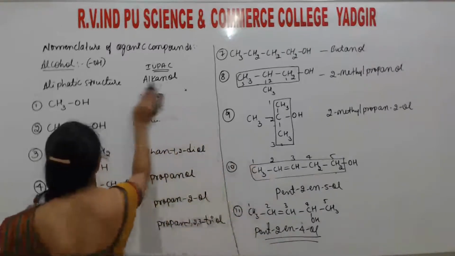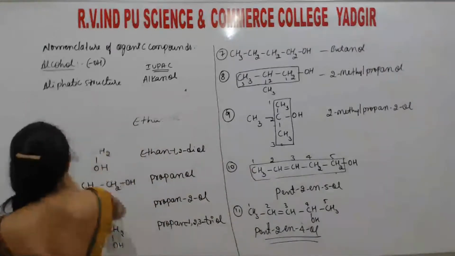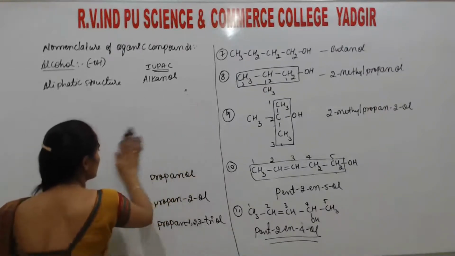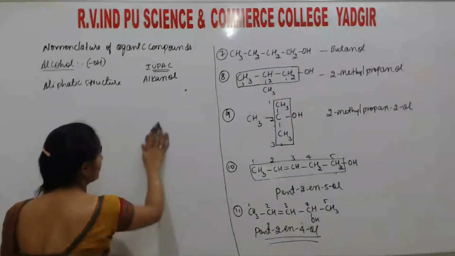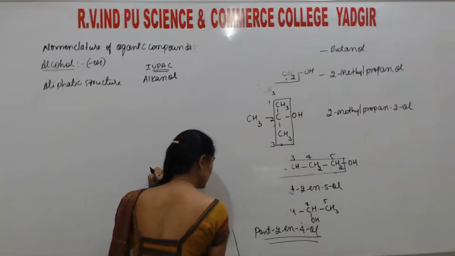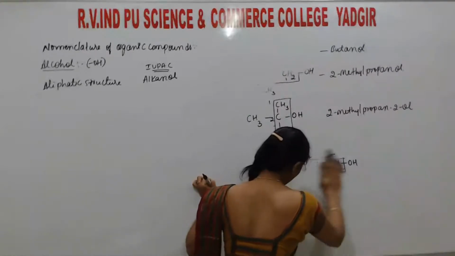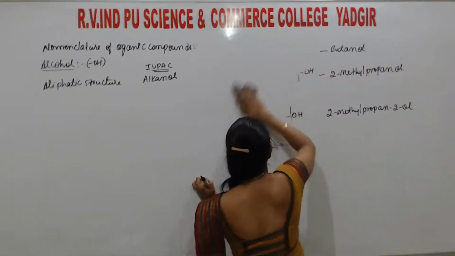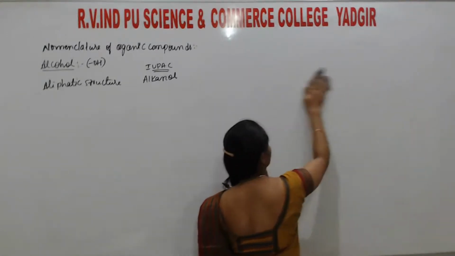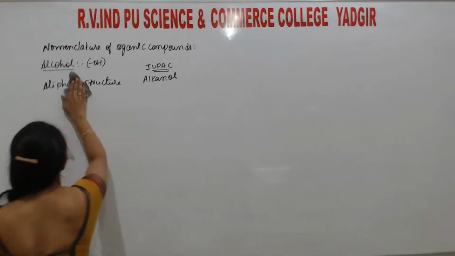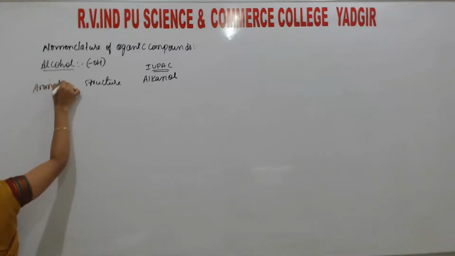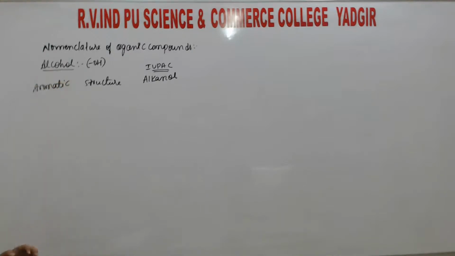So now we will go to aromatic. Next one is aromatic.